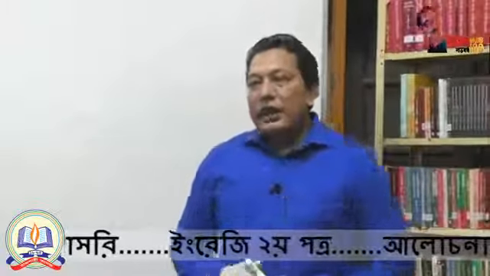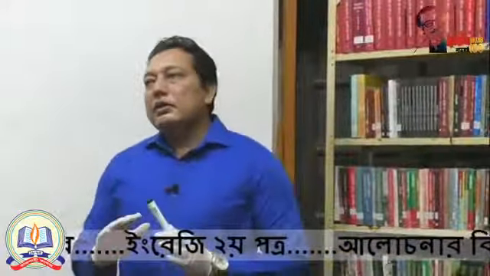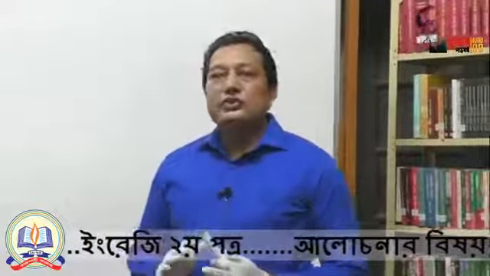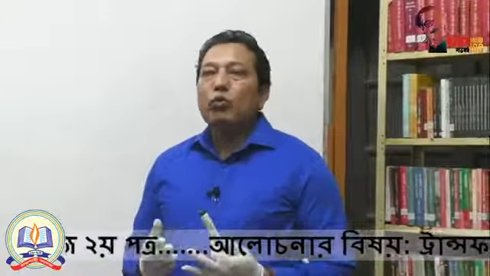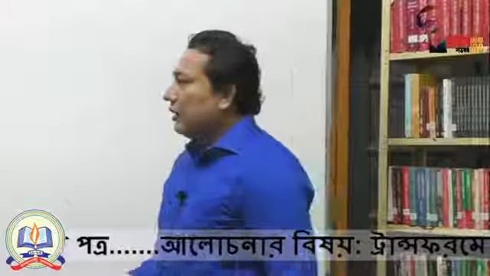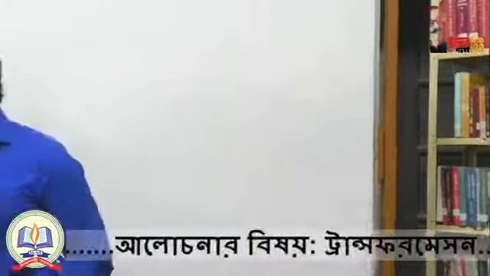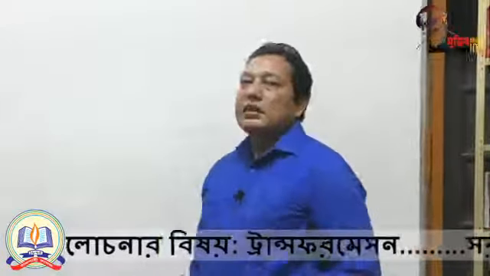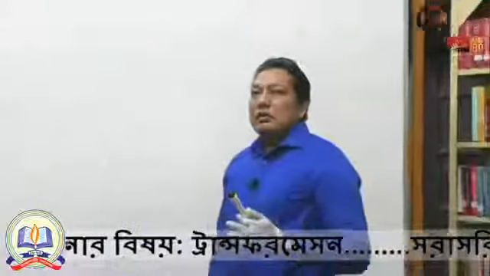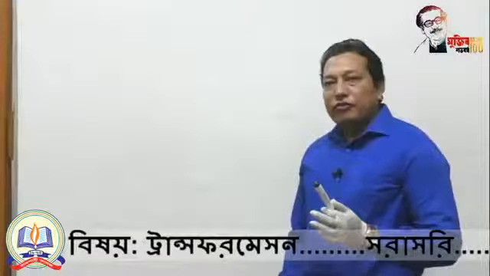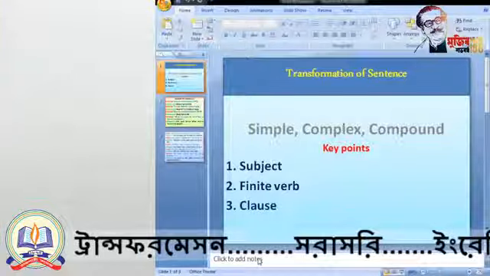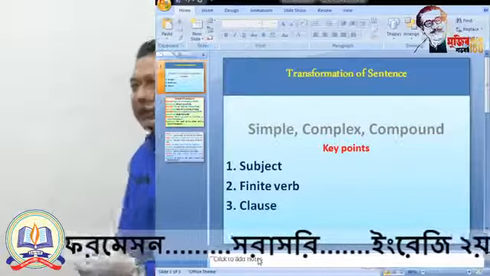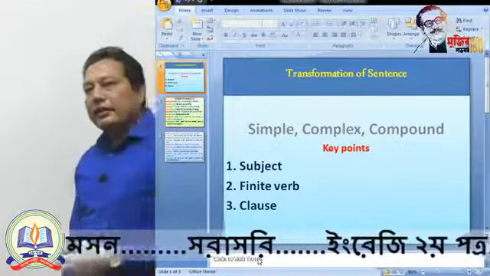According to structure, we can classify sentences into three groups: simple, complex and compound. These three things are very important for making a sentence: subject, finite verb, and clause.